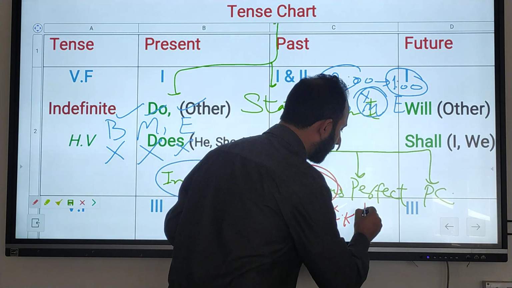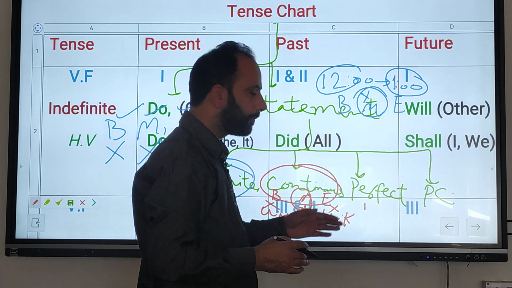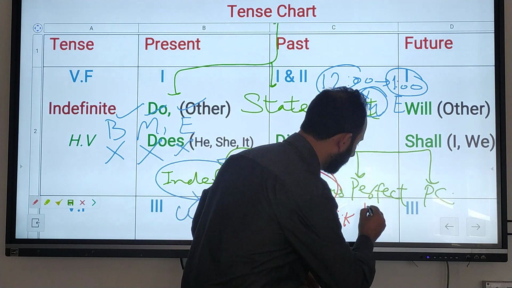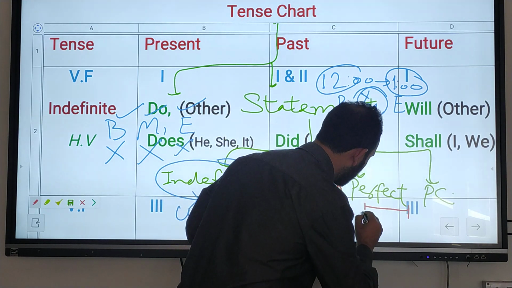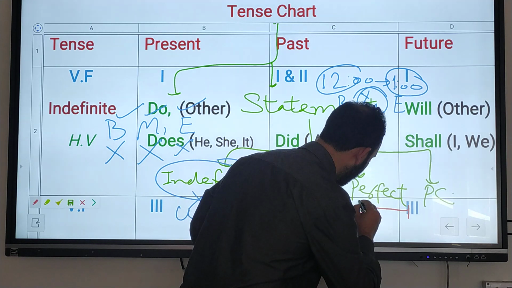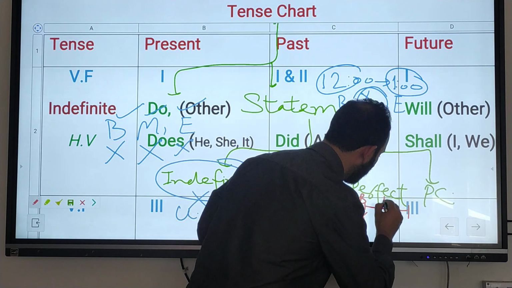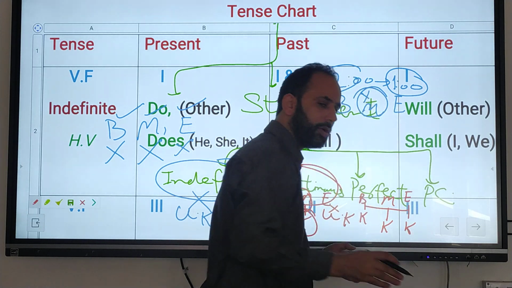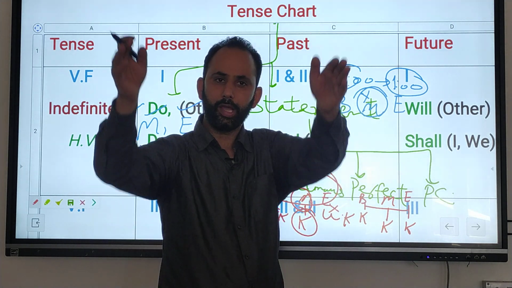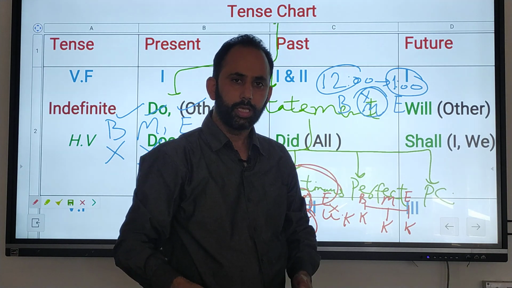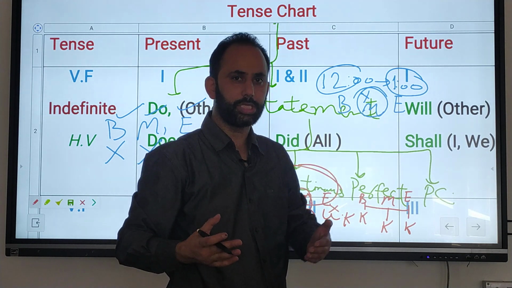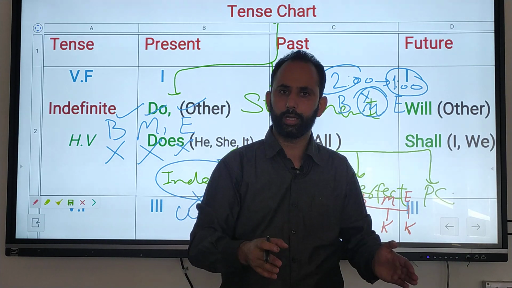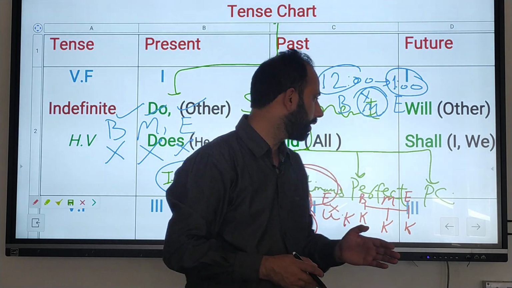And in case of perfect, as its definition shows, perfect means complete, that everything is known. The beginning is known, the middle is known, the end is known. For example, you are students. You know when I started my class. You know when I will complete my class. You will know when I have completed my class. And you know what I have taught in between. That is, everything is known.